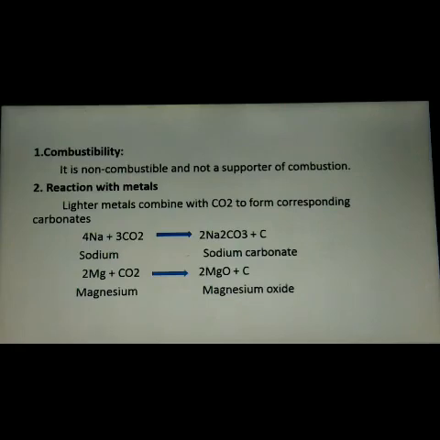In the chemical equations here, sodium combines with carbon dioxide to form sodium carbonate with the evolution of carbon. Similarly, magnesium combines with carbon dioxide to form magnesium oxide with the liberation of carbon.